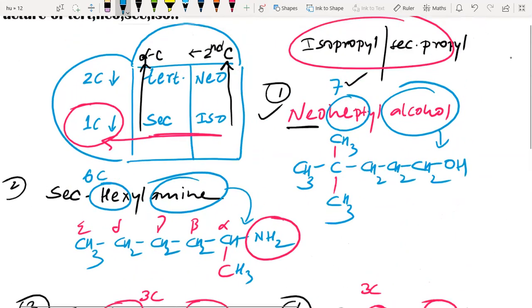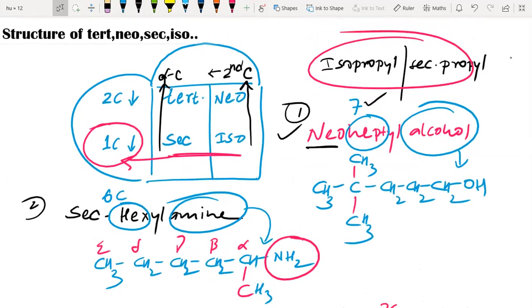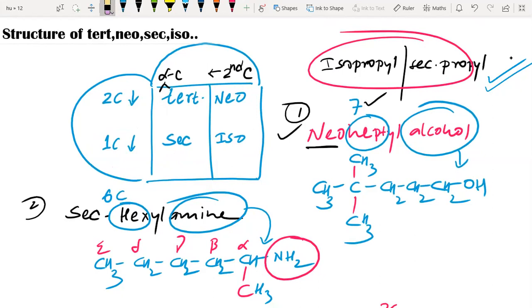With the help of this formula, we can show that secondary and isopropyl structures are the same. Now we'll go for some more examples to understand this formula.